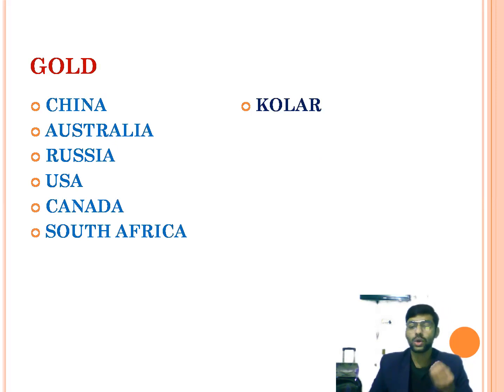Next ore is gold. Gold is a precious element. We use gold for making jewelry. Actually, the countries like China, Australia, Russia, USA, Canada, and South Africa are the leading producers of gold. And in India, we can see the presence of gold in a place called Kolar, which is situated near a city called Bangalore. Okay, so the Kolar gold mine is very popular in India.